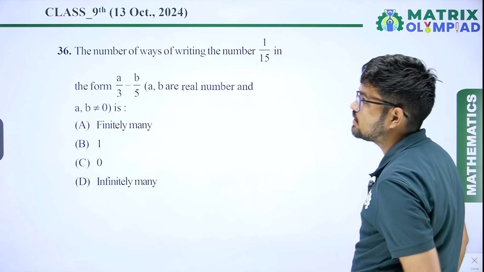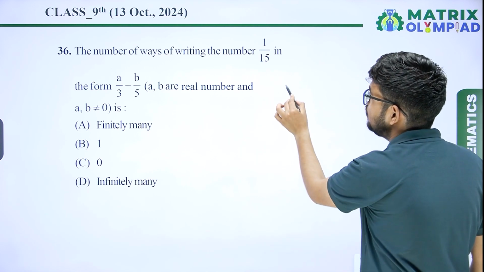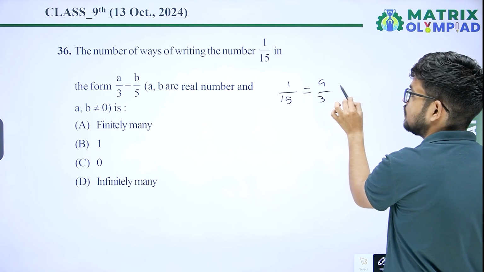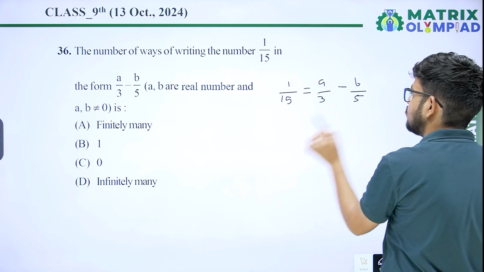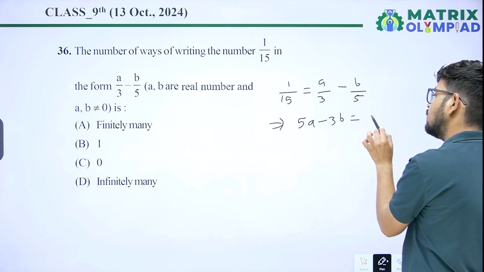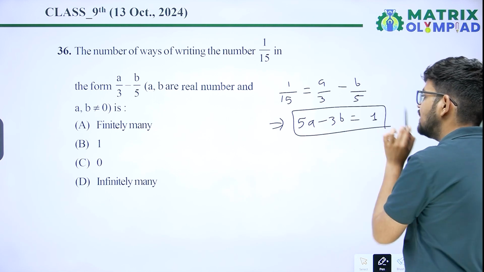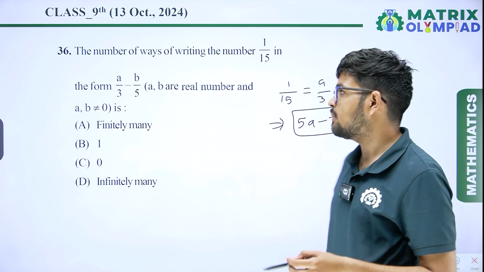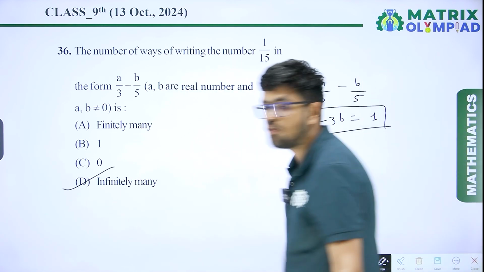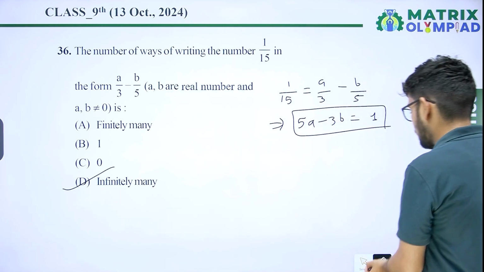Question number 36. The number of ways of writing the number 1 upon 15 in the form A upon 3 minus B upon 5. So the equation will be 5A minus 3B equals 1. So it is a linear equation in two variables. So it may have infinitely many solutions. So infinitely many possibilities are there. So option D will be the correct answer.